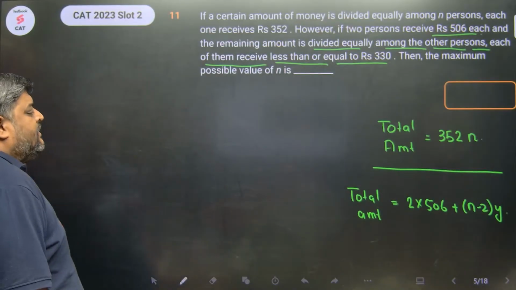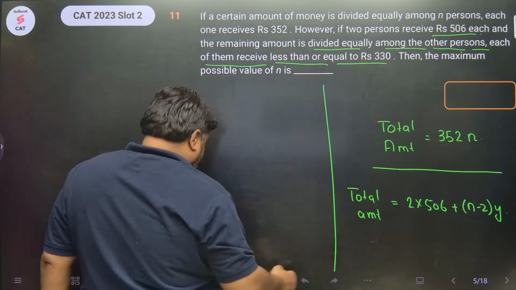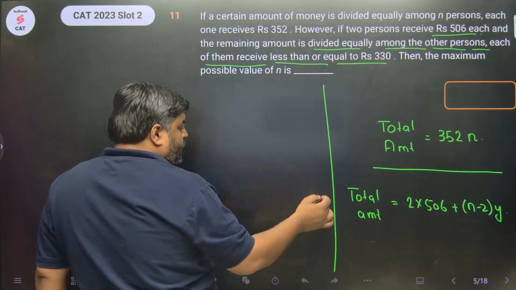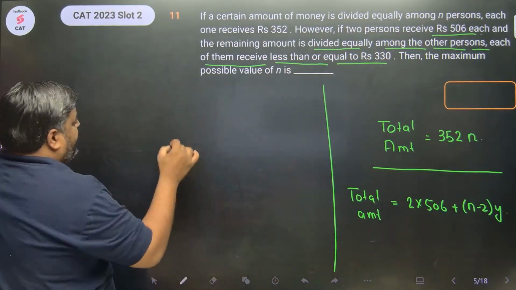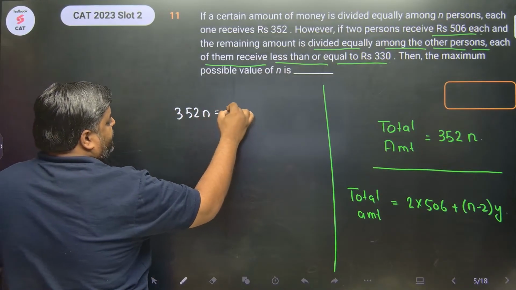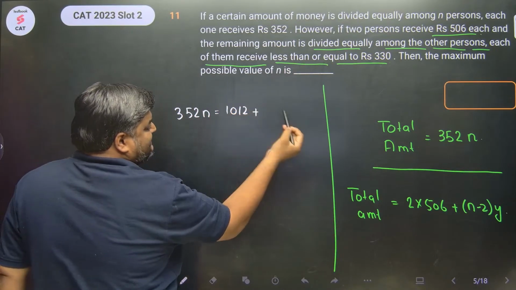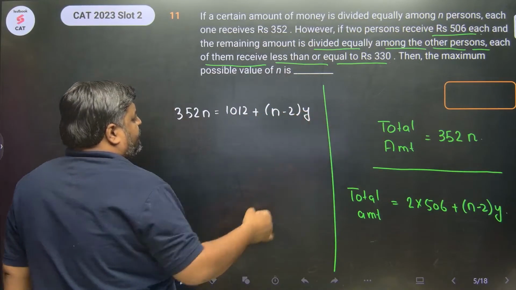Now technically what we can do is equate both of these. 352n equals 1012 plus n-2 into y. So what would be my y?